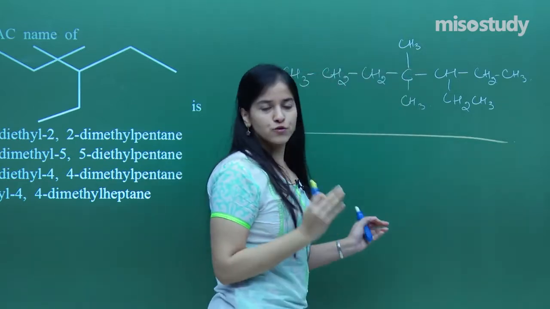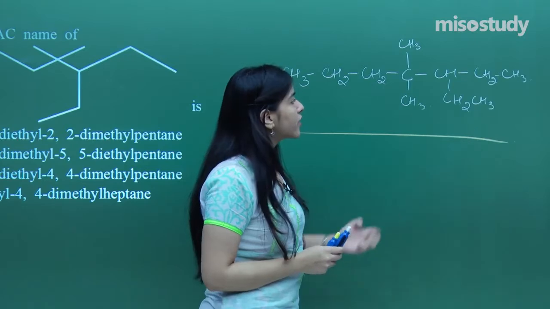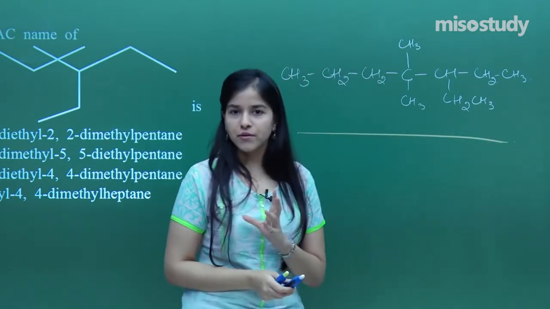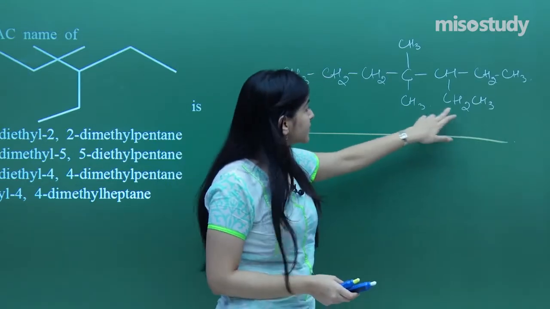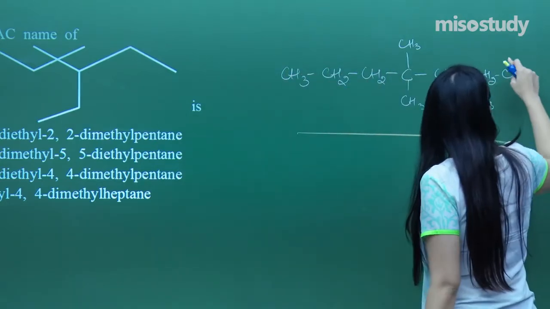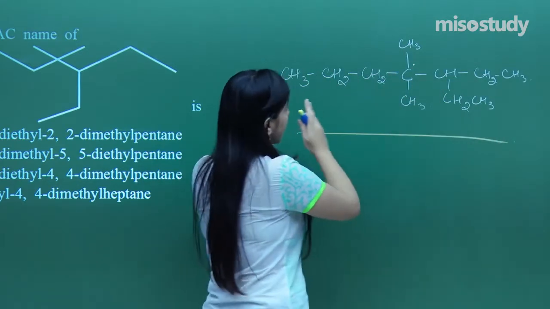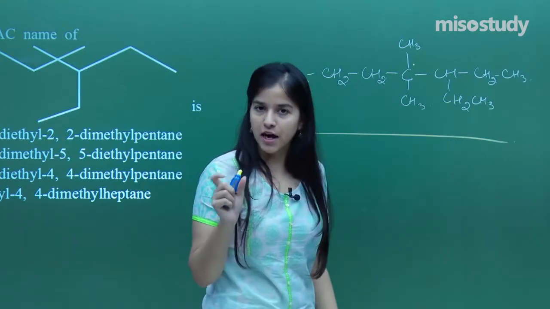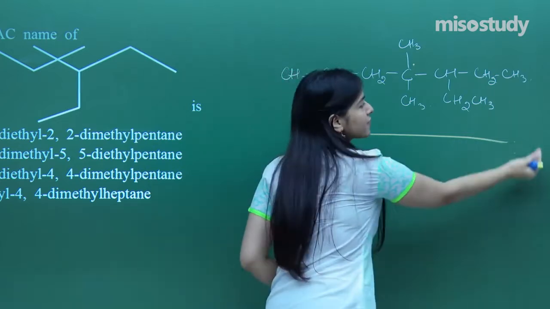So again I need to choose the word root and then finally assign the IUPAC name to it. How am I going to choose the word root? Either from this side or from this very side. Which would be the correct way? It would be when I assign the lowest number to these substituents attached. So I'll be choosing this very side. So it would be 1, 2, 3, 4. That means 3 and 4 is given to the substituents. If I go from left to right, 1, 2, 3, 4, 5, so 4 and 5 set I am getting. That means this way is incorrect. Left to right is incorrect. I'll be going from right to left.